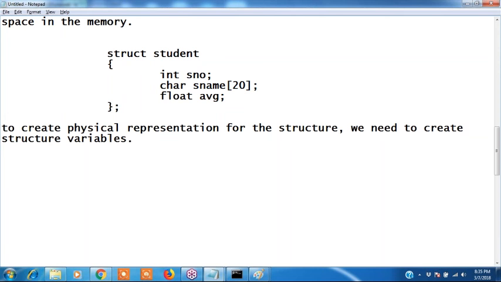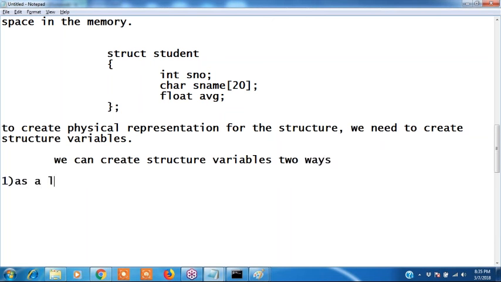We can create structure variables in two ways. Next point, we can create structure variables in two ways. One is what? As a local variable, and second one is as a global variable, as a local and as a global variable.